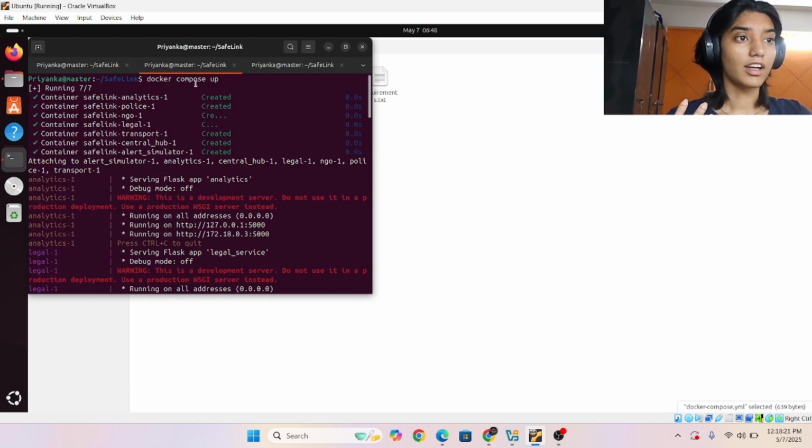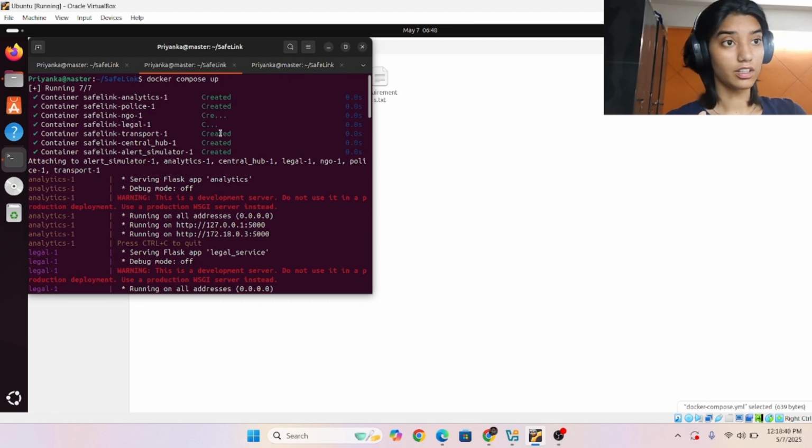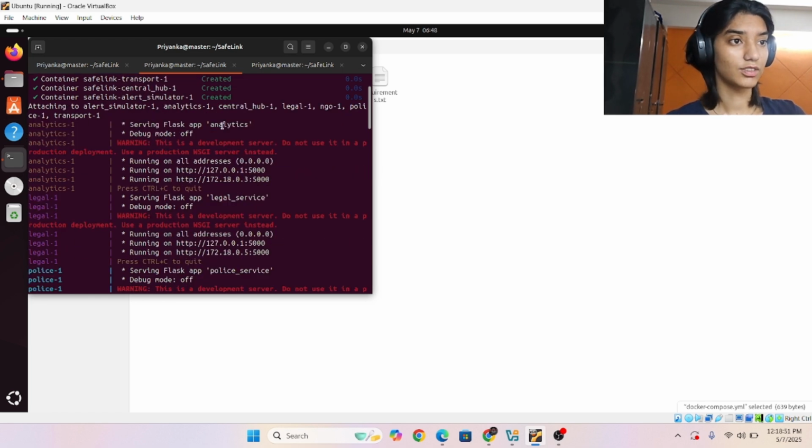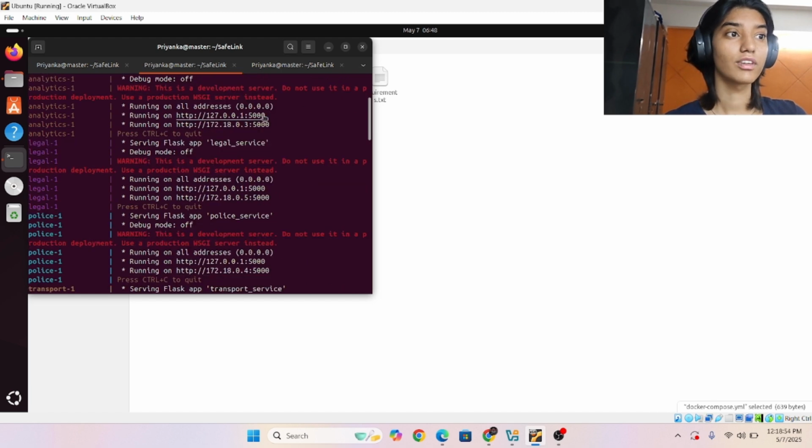And after that, I have to do a Docker Compose up. This is the one that actually helps you, because if you have created the image, after the image what you need is making a container. So the container is built: SafeLink analytics one, SafeLink police one, SafeLink NGO one. Every service has its own container, and you can see debug mode is off, and you can access these services using this HTTP URL.